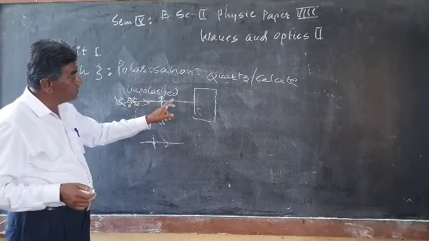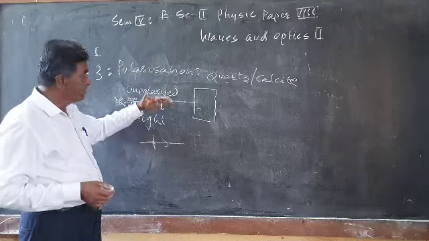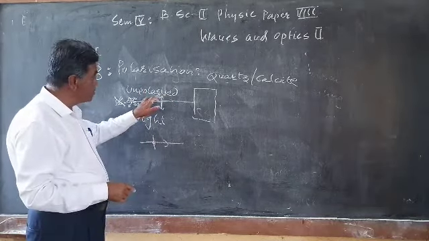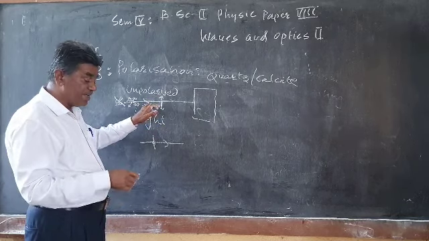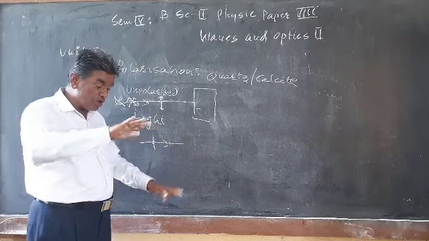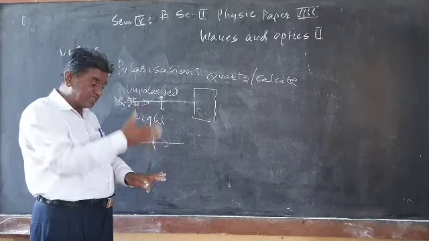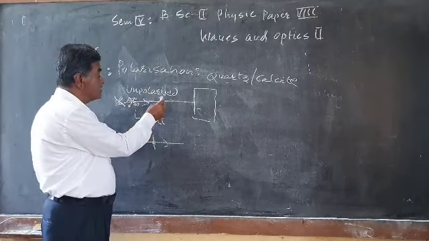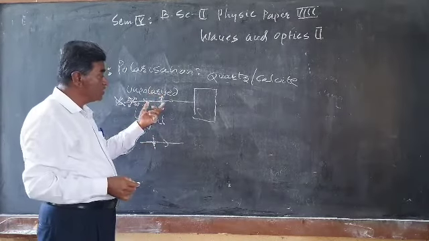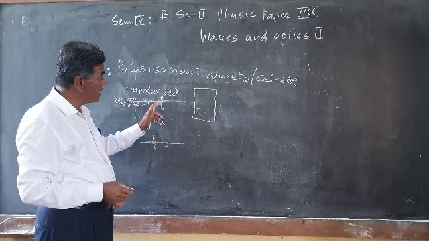When unpolarized light is incident here, it consists of vibrations. If this is the ground, vibrations parallel to the ground are represented by a line, and vibrations perpendicular to the ground are represented by a dot. So it consists of both the vibrations. Unpolarized light consists of parallel as well as perpendicular vibrations, and it is represented by a line and a dot together.